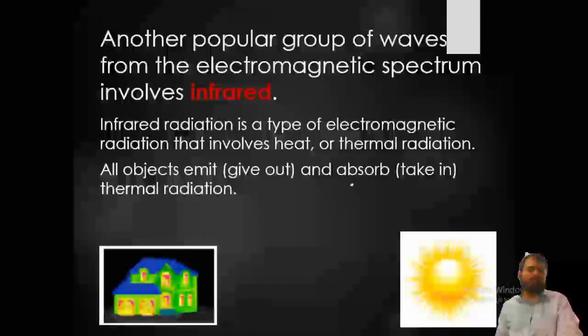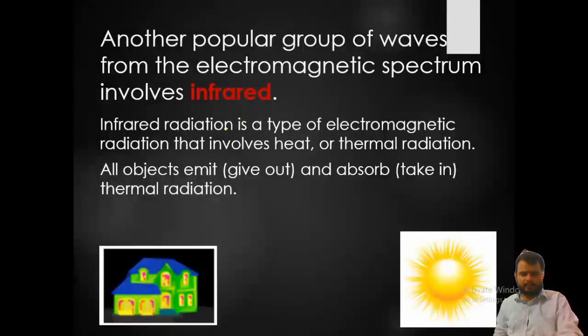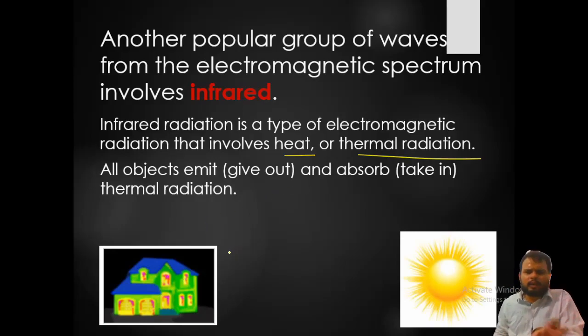Another popular group of waves from the electromagnetic spectrum is infrared waves. Infrared is a type of electromagnetic radiation that involves heat, thermal radiation. All objects emit, give out and absorb thermal radiation. When we put on a thermal camera, you can see the object emitting and absorbing a particular type of heat, and here you can see the sun.